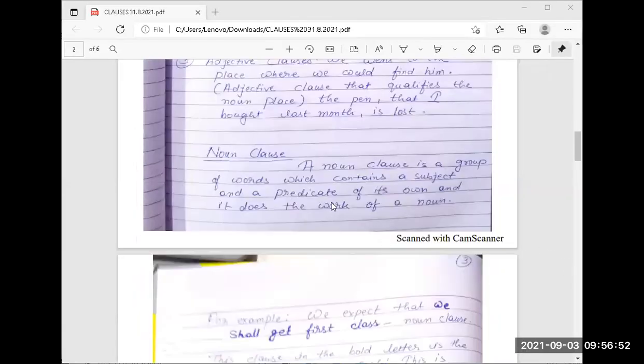Next one, noun clause. Please note it down. Noun clause as subjects: that, what, whichever, whoever, whether. Got it? Next one, noun clause as objects: how, whatever. Don't mix it with the subject and object, because in subject we have that, whether, whoever, whichever, what.